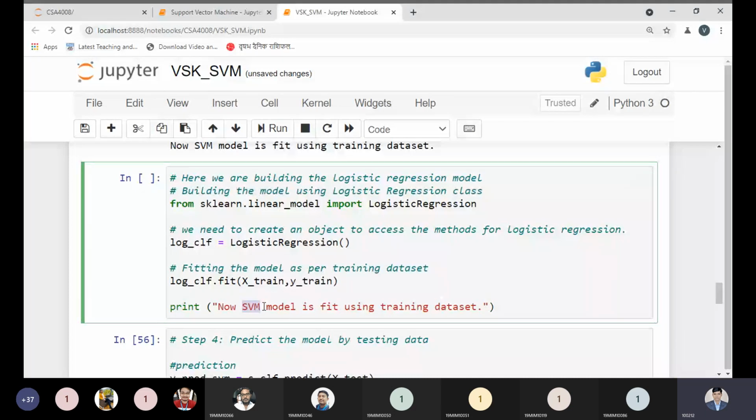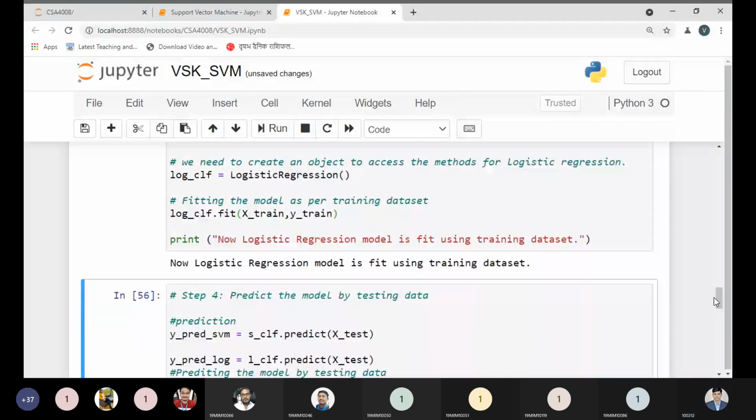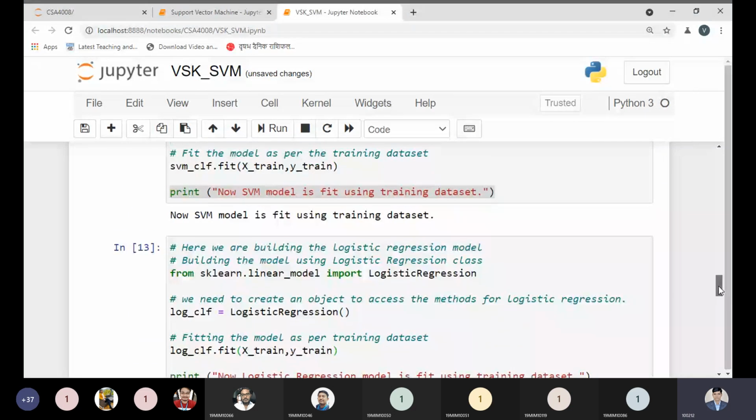Now the logistic regression model is fit using the training data. Let me run this code. Now this is displaying over here: the logistic regression model is fit to the training data, and the SVM model is fit to the training data.